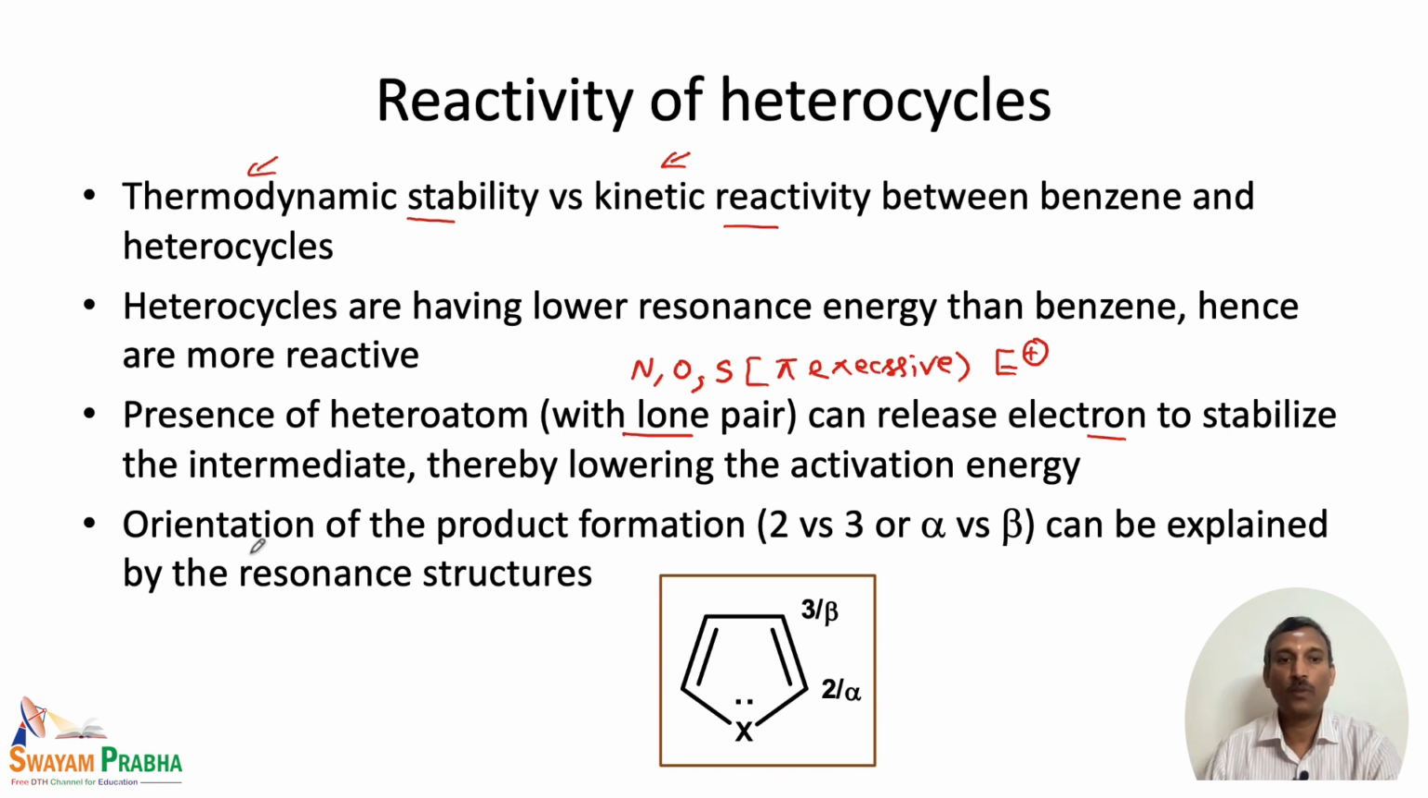And one more important thing we have to talk about in the heterocycle is the orientation of the product formation, because we have two places in which the reaction can occur. One is at the 2 position, sometimes called the alpha substitution. Another one is at the 3 position, or the beta substitution. These can be explained very easily using resonance structures. We will be looking at how each position can undergo reaction.